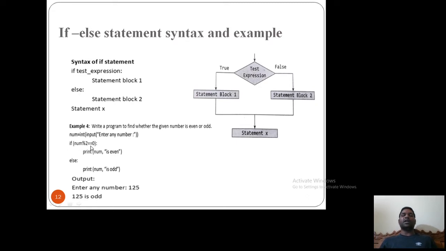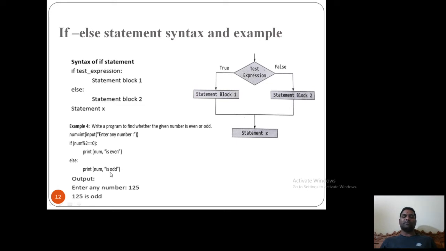That means whenever I divide a number by 2, if I get remainder 0, I write this test expression in the if condition. If the remainder is 0, I know it's an even number. If the remainder is not 0, that means something else. Whenever I divide by 2, I will get remainder either 0 or 1. So if the remainder is 1, then the number is odd.